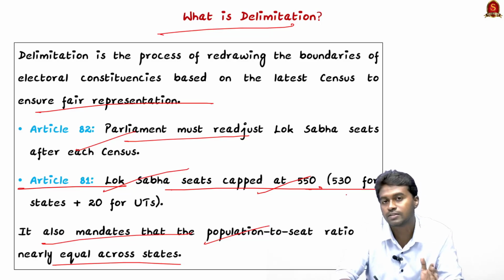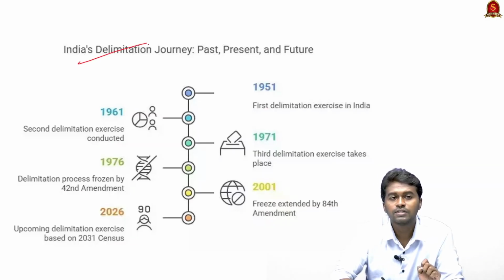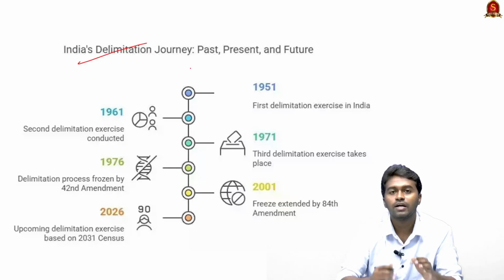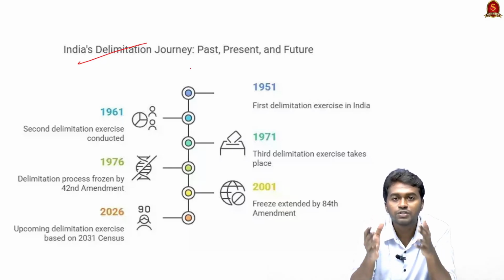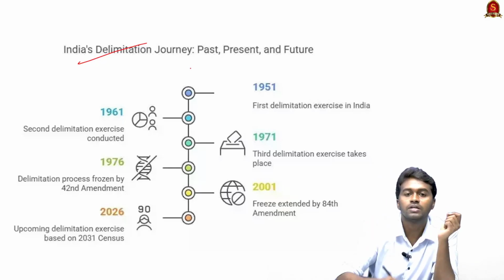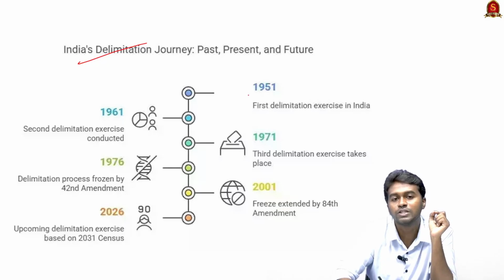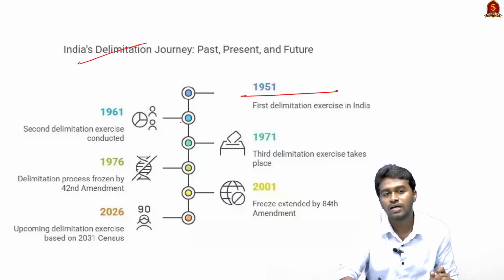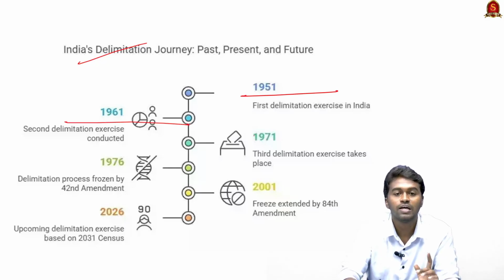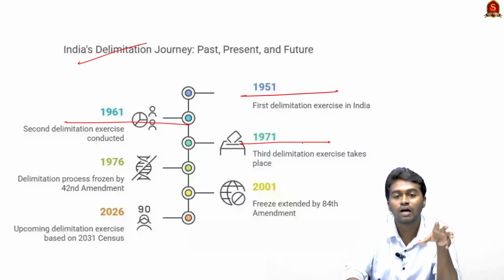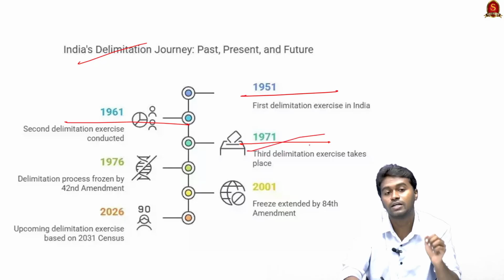the union territories. So if you look into India's delimitation journey, delimitation, like I mentioned, is a process of redrawing the boundaries to ensure fair representation. The first delimitation in India happened in the year 1951-52 based on the 1951 census, the second delimitation happened in the year 1961-62 based on the 1961 census, and the third delimitation happened in the year 1971-72 based on the 1971 census.